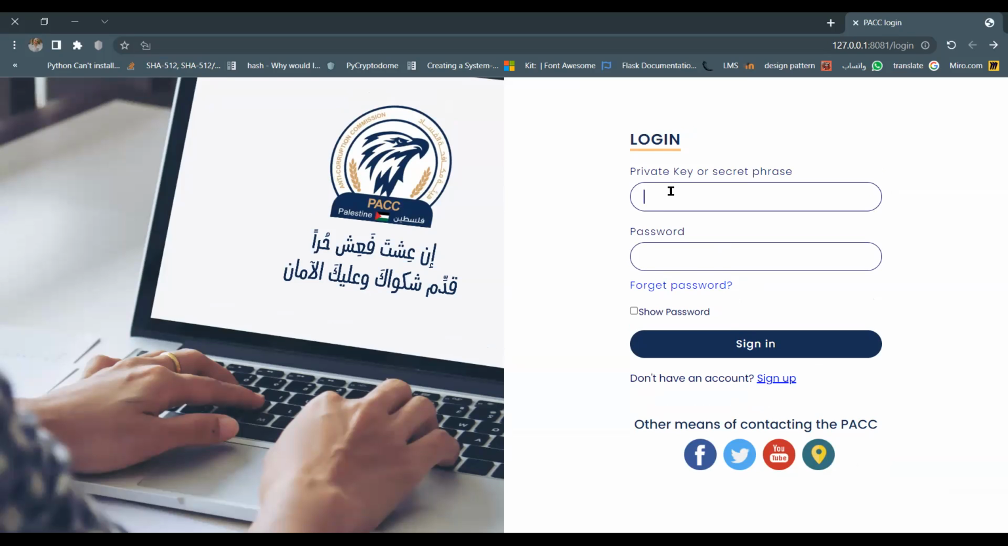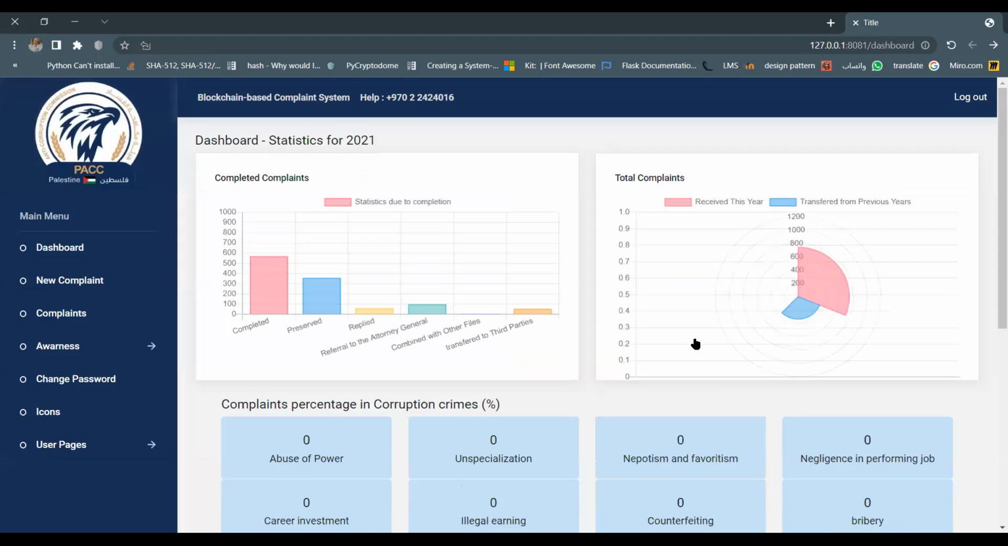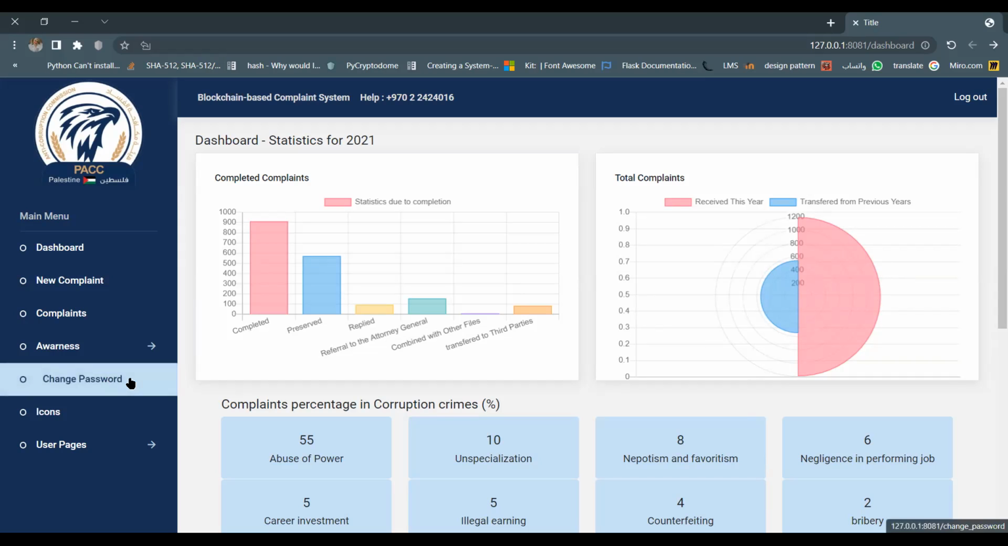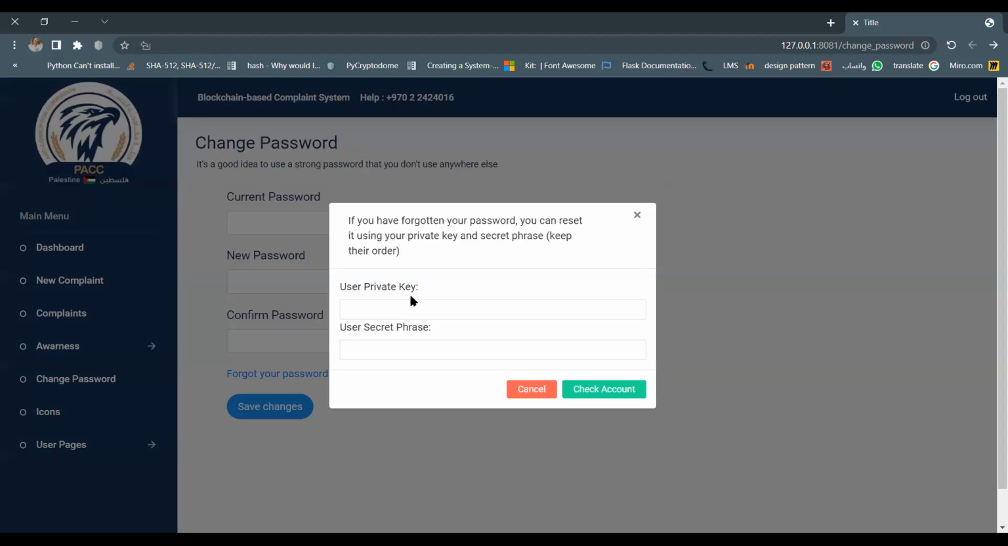Now, the user can log in by entering the private key or secret phrase and the password. If it matches, he will be the owner of the account and his account will be entered. But if he forgot his password, he can retrieve it by entering his private key and his secret phrase. Then he can set a new password. Using the private key and secret phrase, you can reset your password.